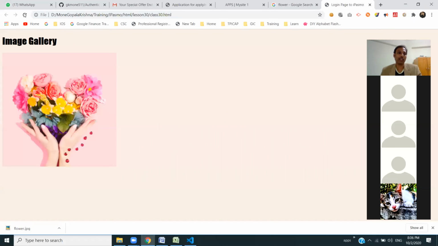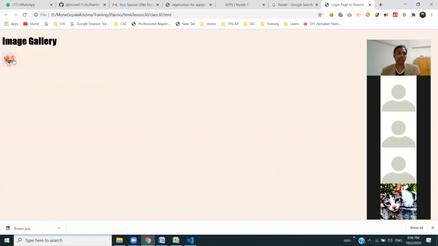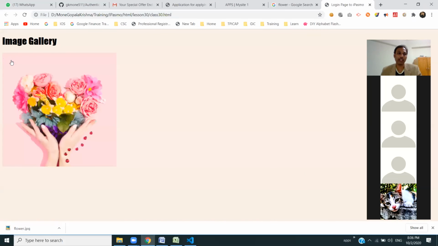Let's see. Even I'm not sure. Can you see here now? Yes, it's working. See, I gave the style attribute. When I click on this, it becomes big now. Whenever I move the mouse over it, the hand is also changing because of what I gave.